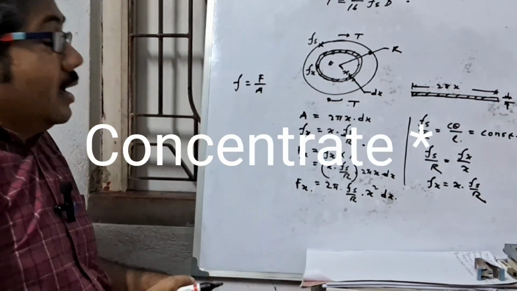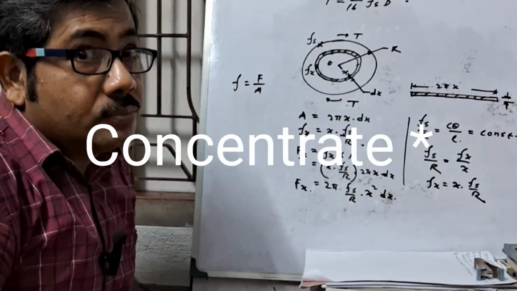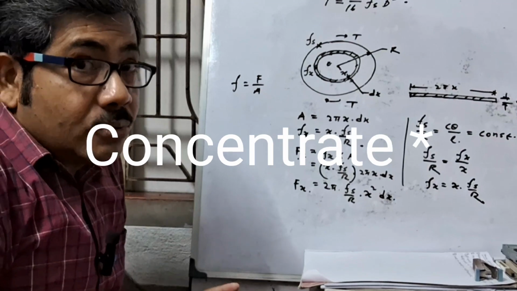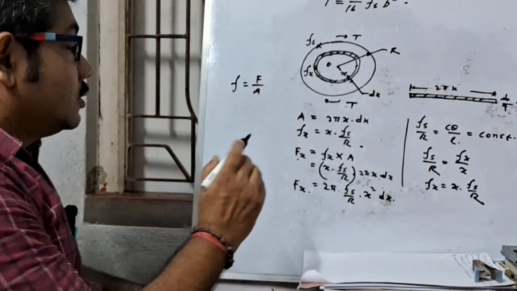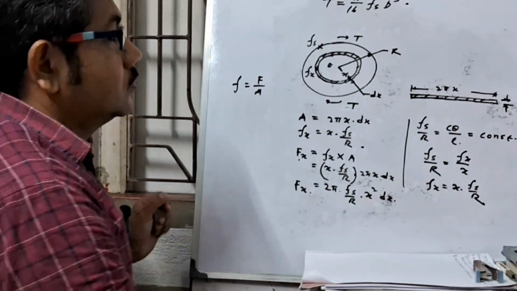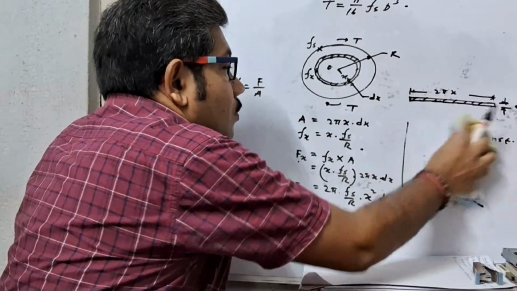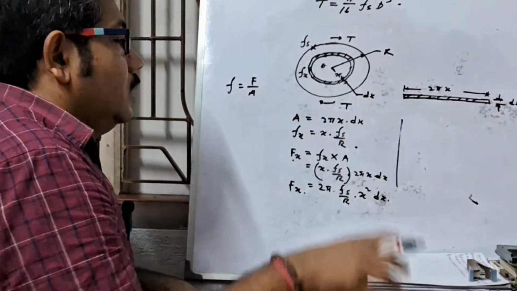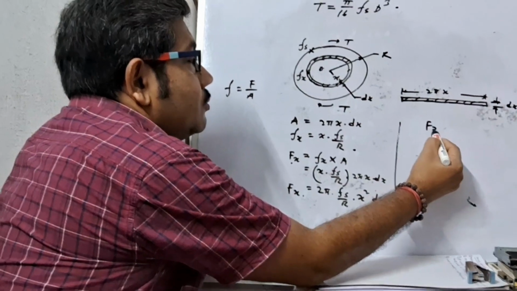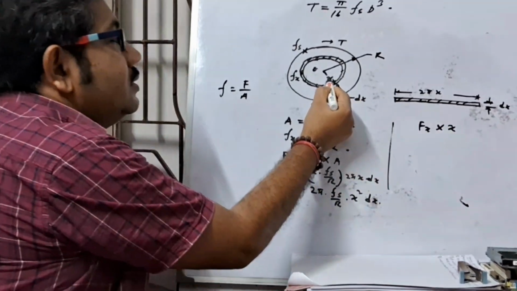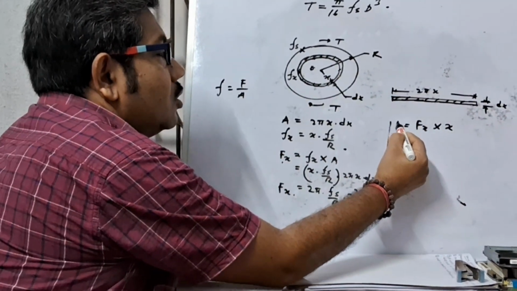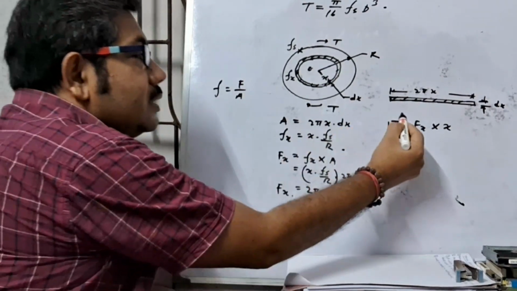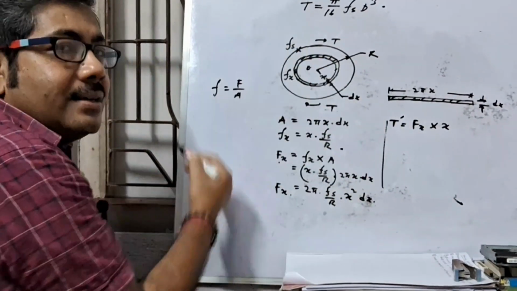And we know the definition of torque: the product of turning force and the perpendicular distance. So this turning force into distance is called the torque transmitted by this elementary layer.